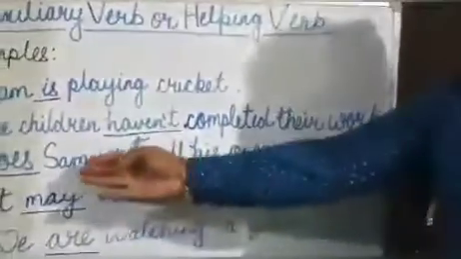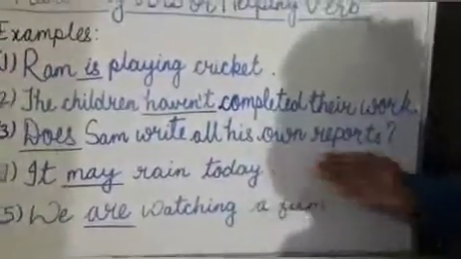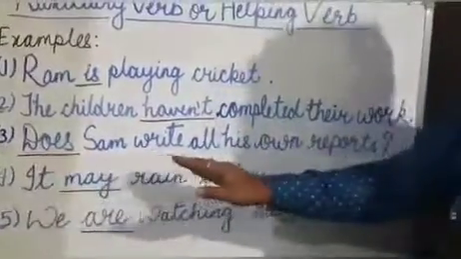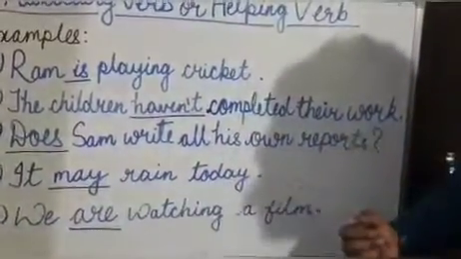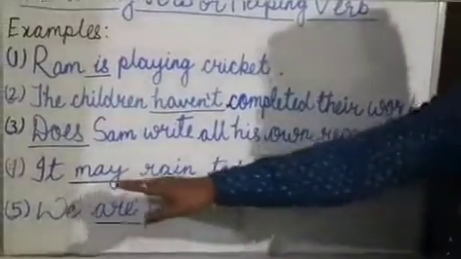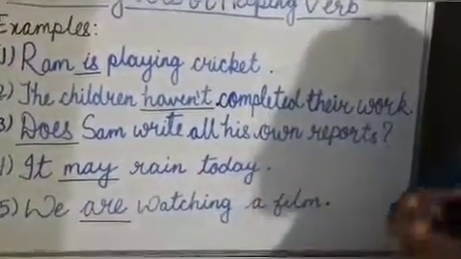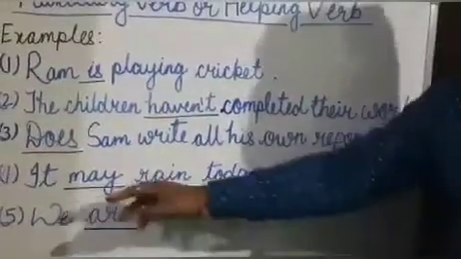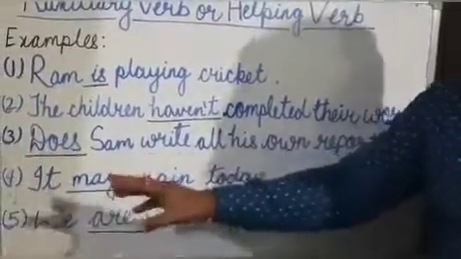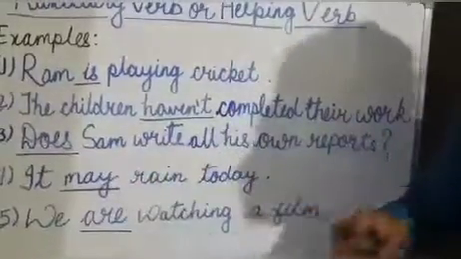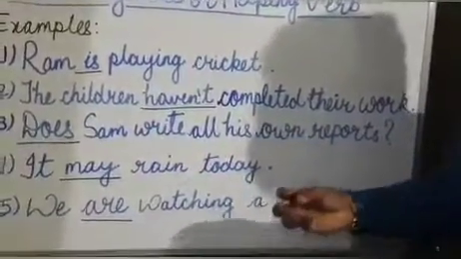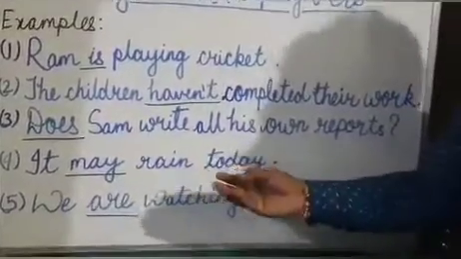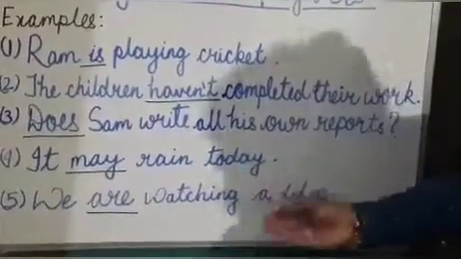Does Sam write all his own reports? Here, the auxiliary verb does is making the interrogative sentence. It may rain today. Here, we are talking about possibility through an auxiliary verb. The auxiliary verb may is making a sentence which is about possibility, that it may or may not rain today.